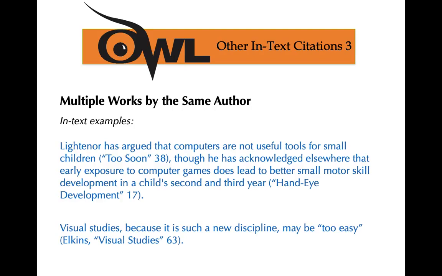So let's say I want to add the author in the in-text citation because I did not introduce them in the actual sentence. This is what it would look like. Visual studies, because it is such a new discipline, may be, quote, too easy, end quote. Parentheses, last name of the author, comma. So this is where you finally get to use that infamous comma. And then the title of the article, Visual Studies, in quotations, followed by the page 63. So you will have to put the author followed by the comma here.